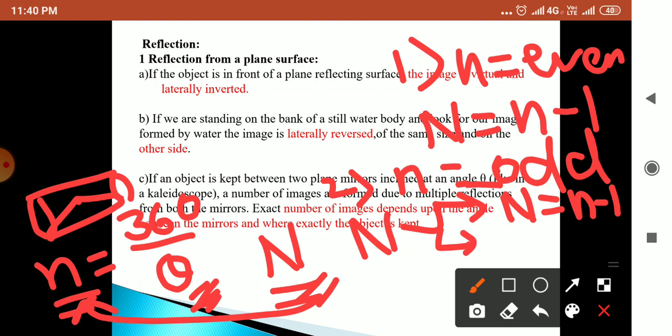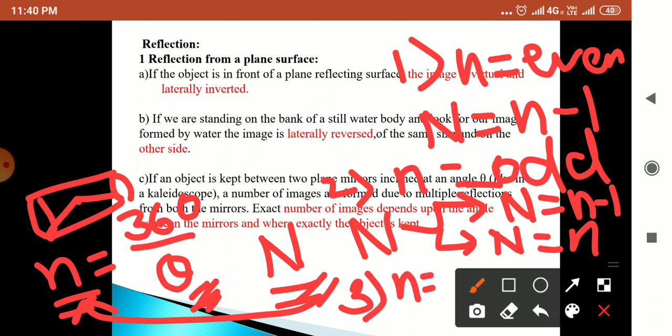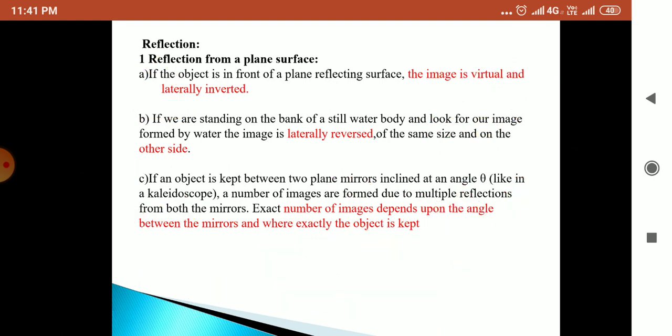Off the bisector it will be n. And the third case, where n is not an integer, if there is an integral part, that is seen images is equal to m, where m is the integral part of that number. So these are some cases for reflection from which there will be questions in the exam.